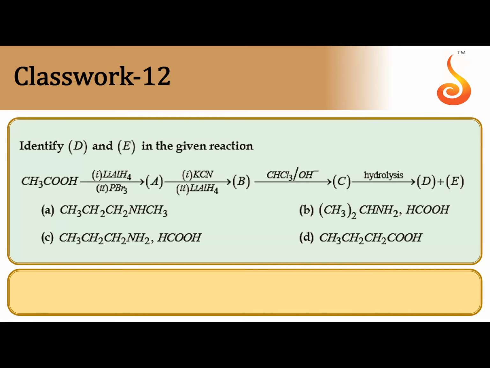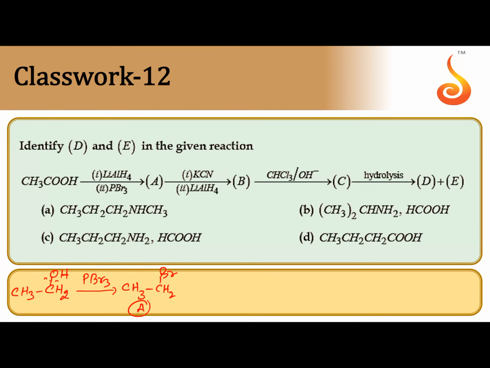Identify D and E in the following reaction. Acetic acid on reduction gives alcohol, ethyl alcohol. After the formation of ethyl alcohol, with PBr3, OH is replaced with Br, giving CH3CH2Br.